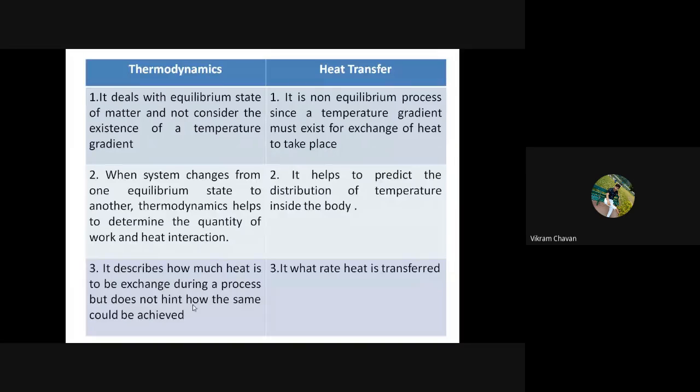it deals with equilibrium state of matter, and does not consider the existence of temperature gradient.